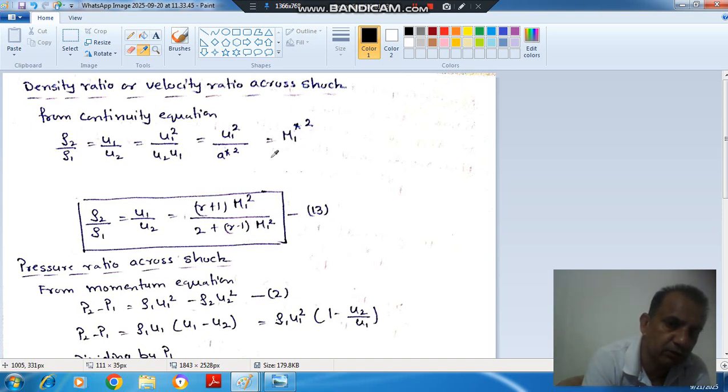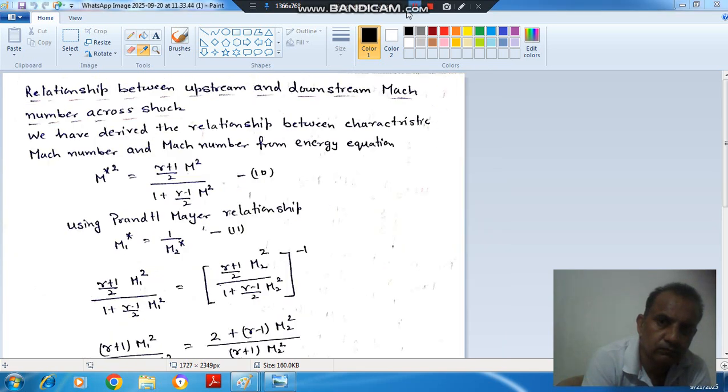And M star in terms of M is given by equation number 10: M star square is equal to gamma plus 1 by 2 M square divided by 1 plus gamma minus 1 by 2 M square.